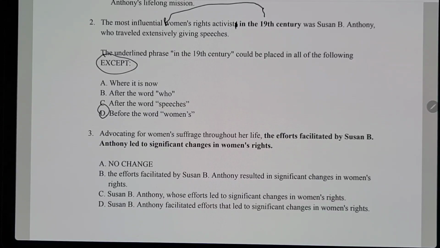First of all, it completely jumbles up the whole sentence. It makes no sense. But then also, "influential" needs to go before the noun that it modifies. So if we placed "in the 19th century" before the word "women's," then "influential" would not be able to go before the noun that it modifies. So that's why it is unacceptable for it to be D.